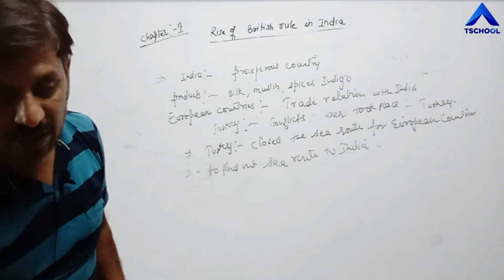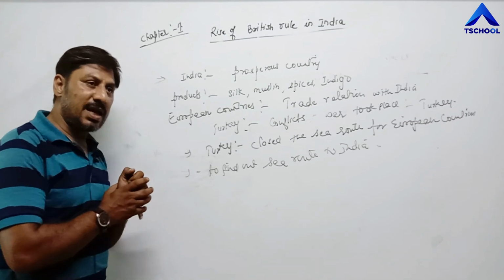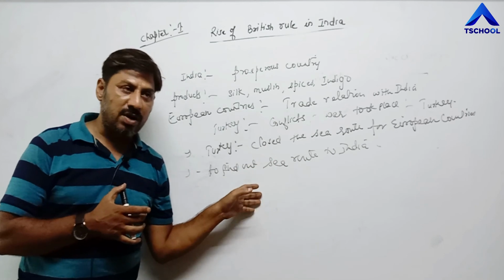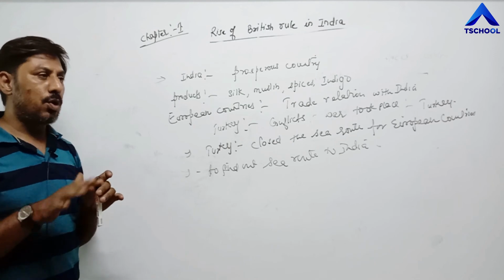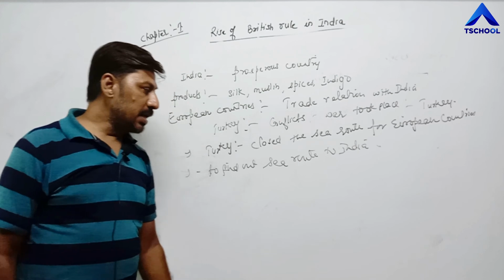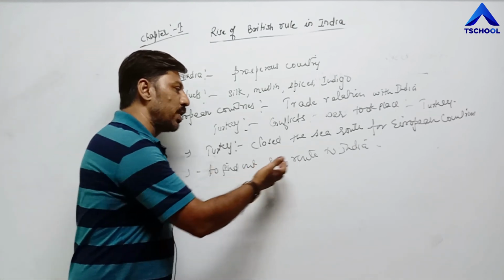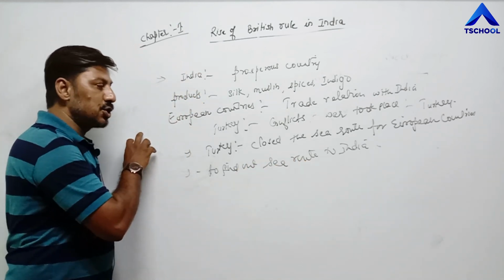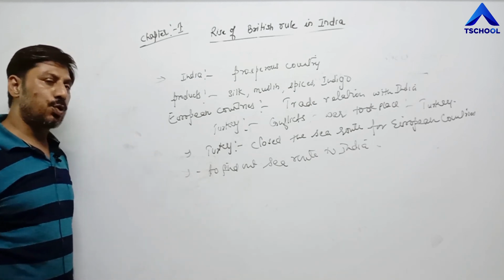They motivated various individuals. As a result, one person, Bartholomew Diaz, tried to find the sea route to India, but he discovered another place, which was known as the Cape of Good Hope. Means he could not discover the sea route to India.